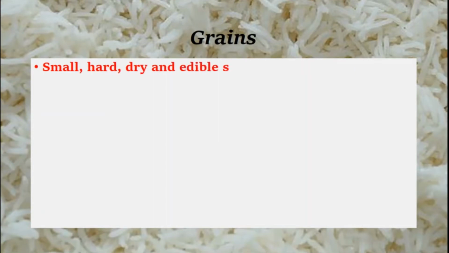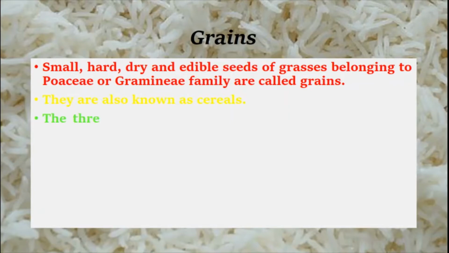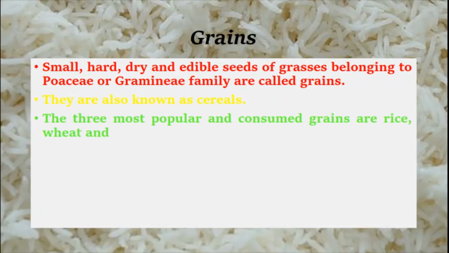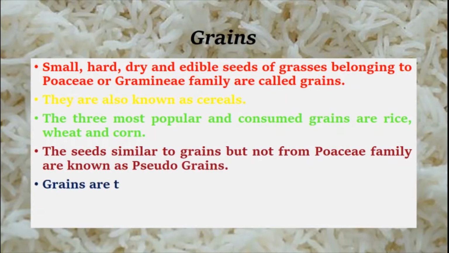Small, hard, dry, and edible seeds of grasses belonging to the Poaceae or Graminae family are called grains. They are also known as cereals. The three most popular and consumed grains are rice, wheat, and corn. The seeds similar to grains but not from the Poaceae family are known as pseudograins.